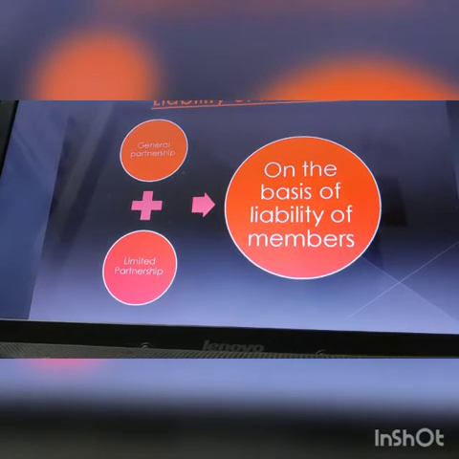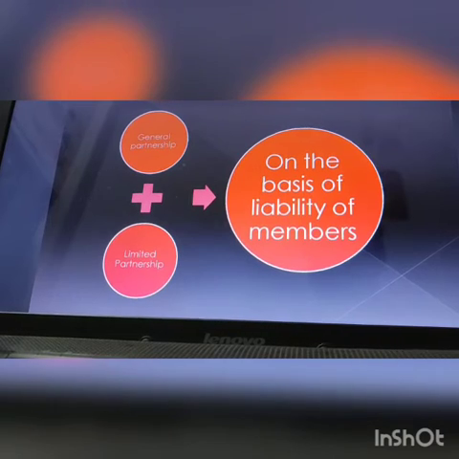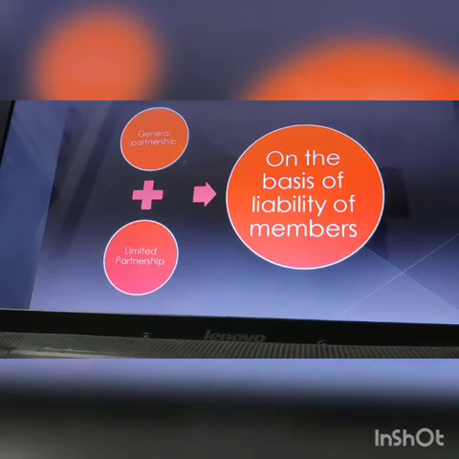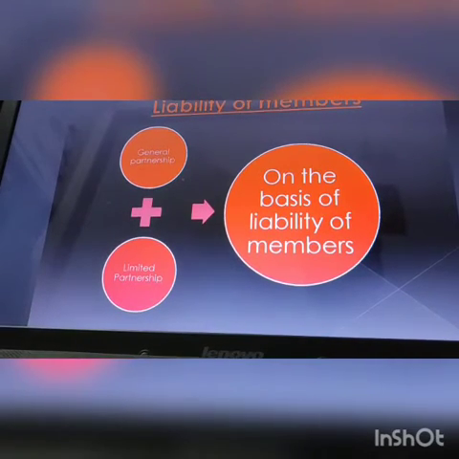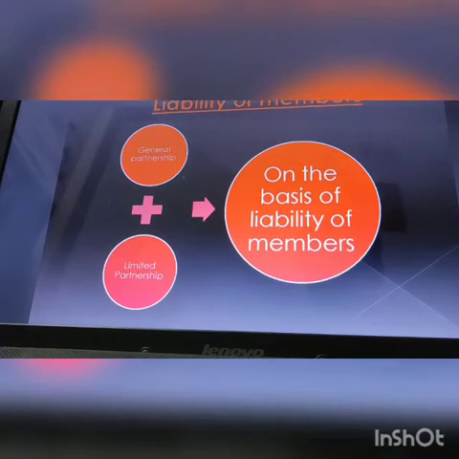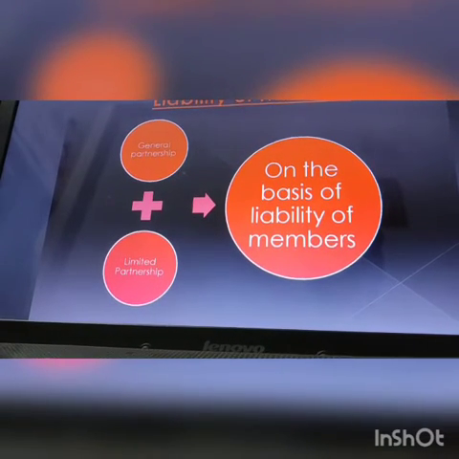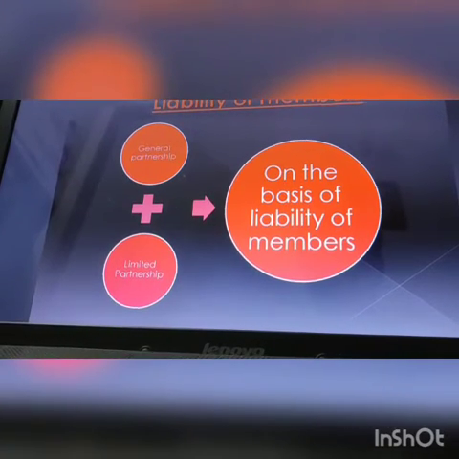The second one, the liability of all other partners can be limited to the extent of their capital contribution in the partnership firm. We are not removing all the partners under the limited partnership, but what we are doing is limiting their liabilities up to the extent of their capital contribution in the firm.